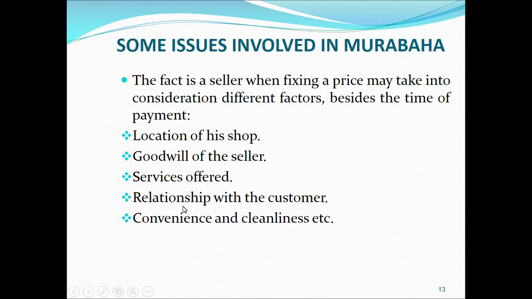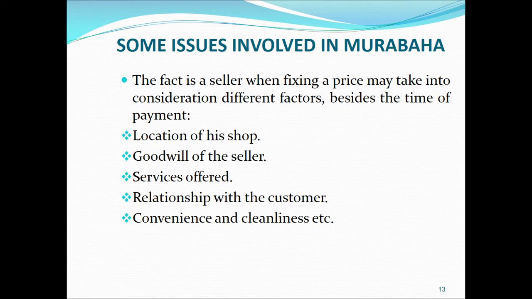Sometimes customers are able to get a special price because of their relationship with the seller. Sometimes customers are ready to pay a higher price because of the convenience factor, or maybe they feel that the store is hygienic. So for that purpose, they are ready to pay a little bit higher.